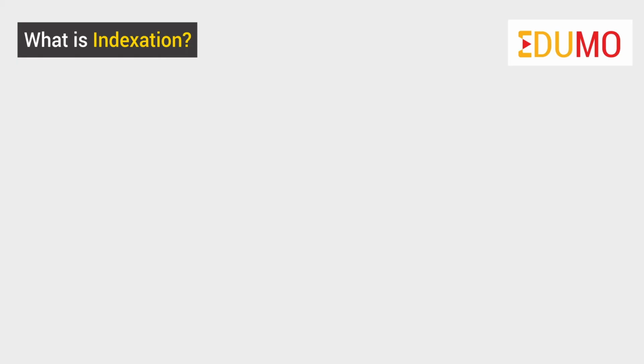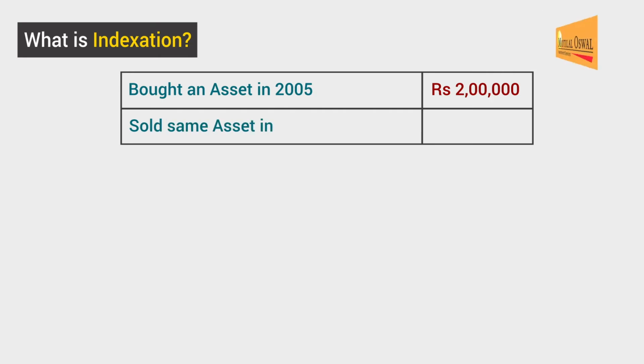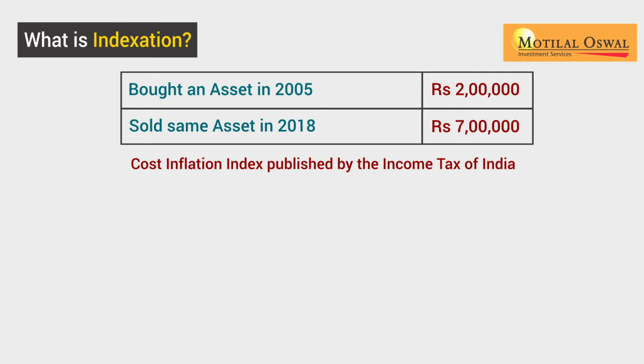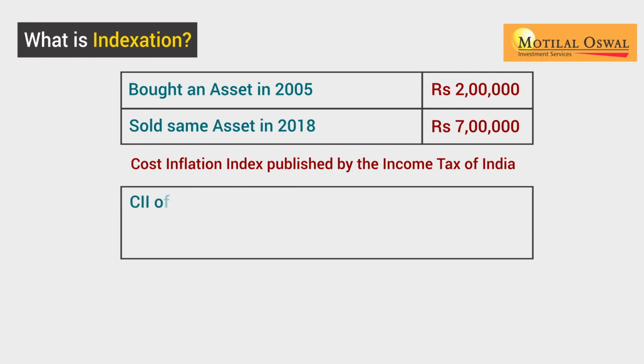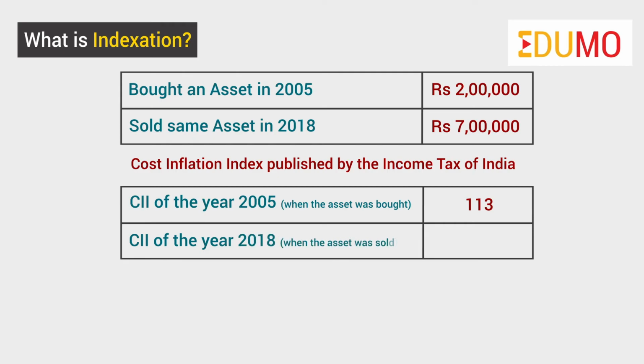Let's see an example. Suppose we have bought an asset in 2005 at 2 lakhs and sold the same asset in 2018 at 7 lakhs. Then, we need to refer to the cost inflation index published by the Income Tax Department of India. We will extract the CII of the year 2005 when the asset was bought, that is 113, and of the year when the asset was sold, 2018, the CII is 272.